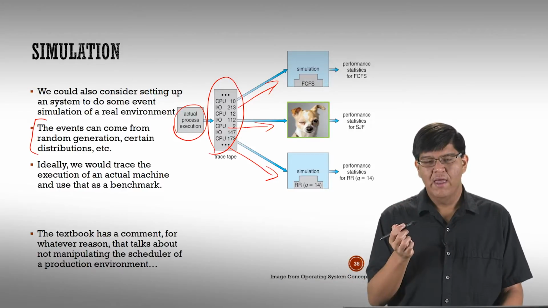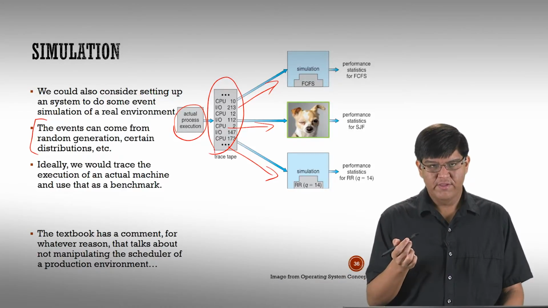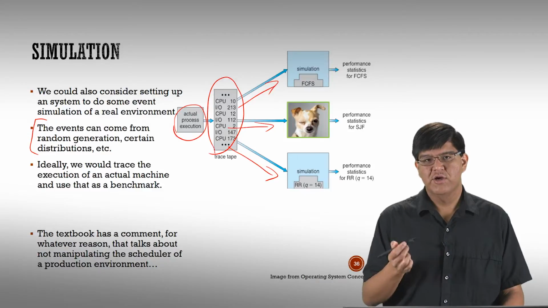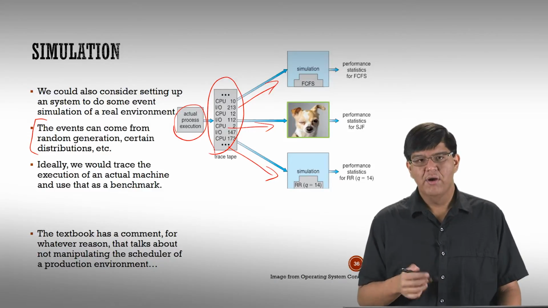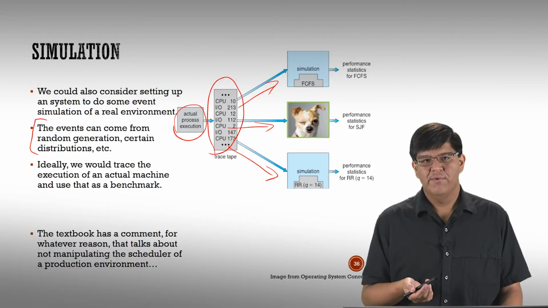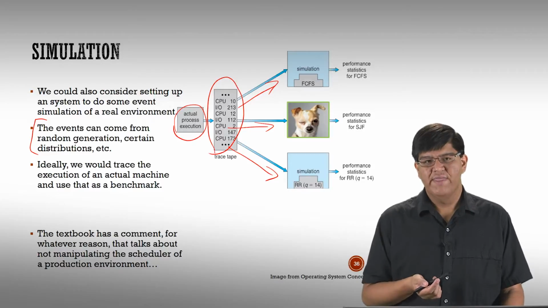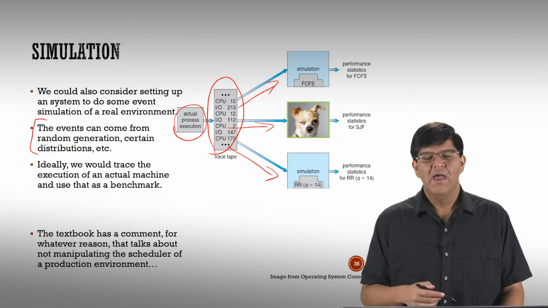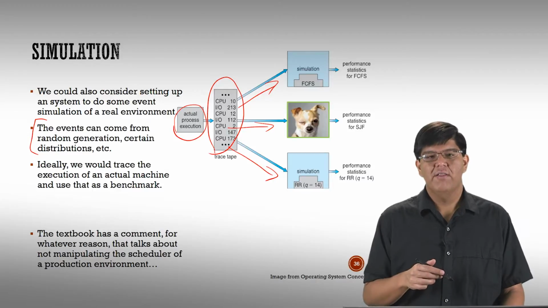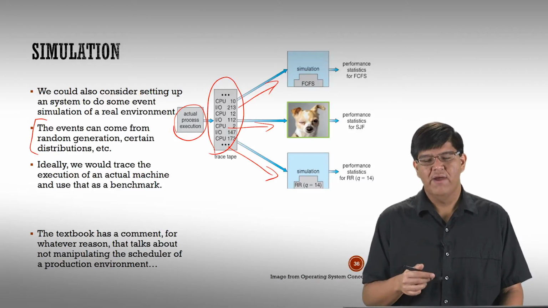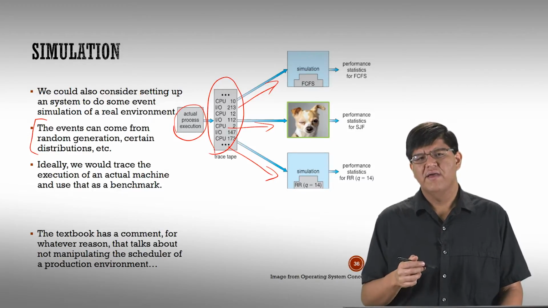We can do a trace of a system instead. We can hook up to an OS scheduler and say, for this day on this computer, write down everything you do, all the processes you encounter. If we had a trace, we could feed that to a scheduler, analyze it, and get a good idea of how long it takes to run for that set. That would be ideal because then you're analyzing a real data set.